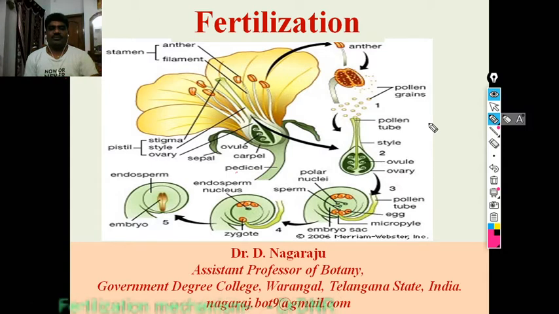Today we are going to learn about the important process in plant life, that is fertilization. It comes under embryology for the BSc second year students, botany. Under embryology, we already studied the male gametophyte, female gametophyte, microsporangium and megasporangium, pollination, endosperm, polyembryony, ovules, parthenocarpy. Now we are going to discuss fertilization.